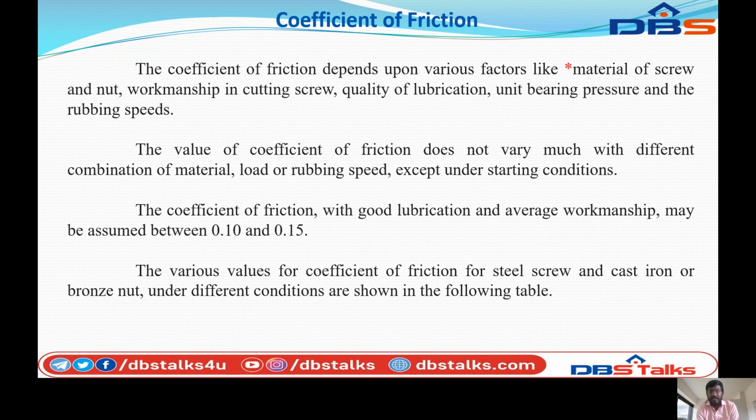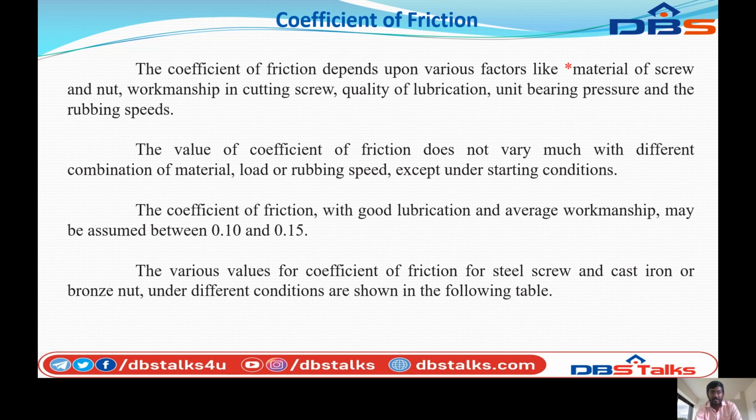So with a good lubricant and average workmanship, the range is between 0.1 and 0.15. The various values of the coefficient of friction for a steel screw and cast iron or bronze nut under different conditions are shown in the following table.